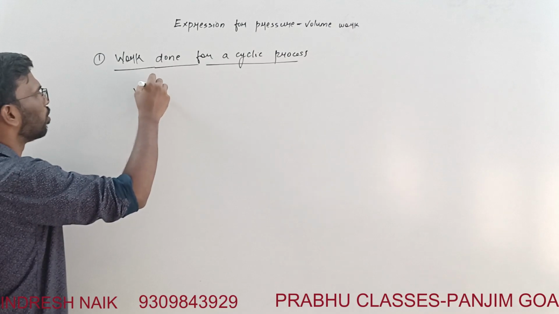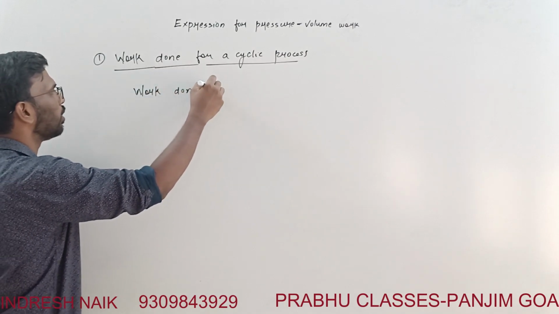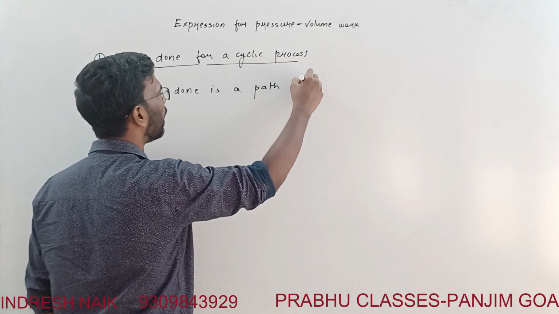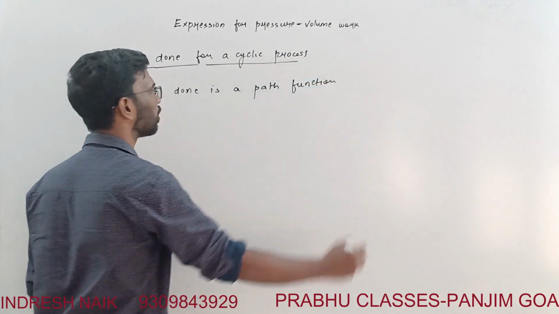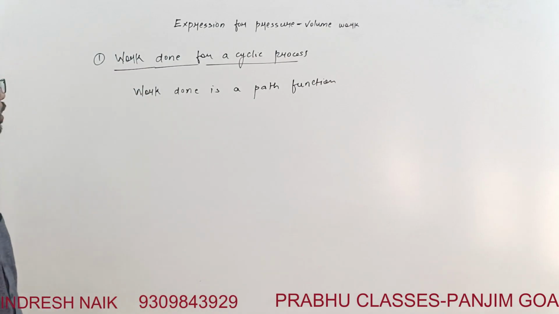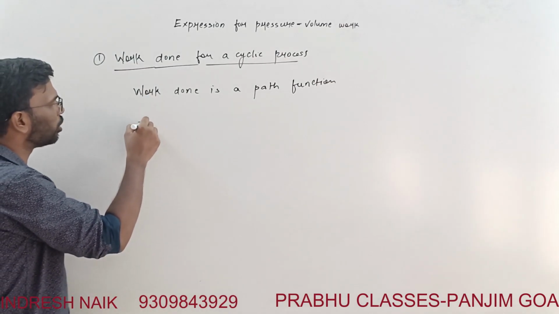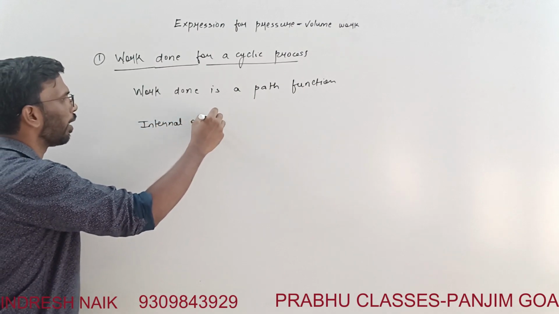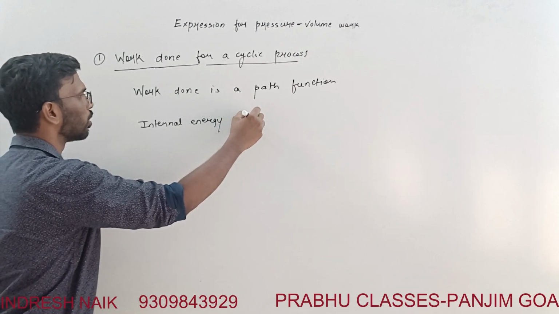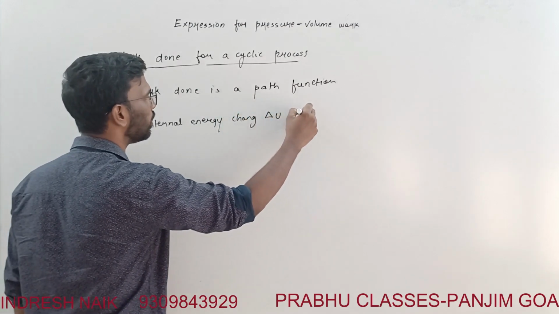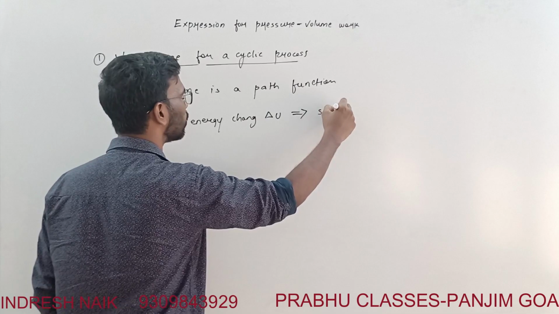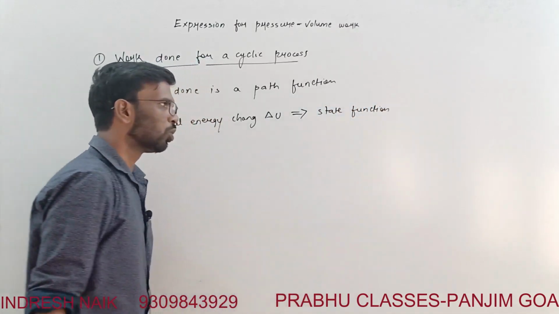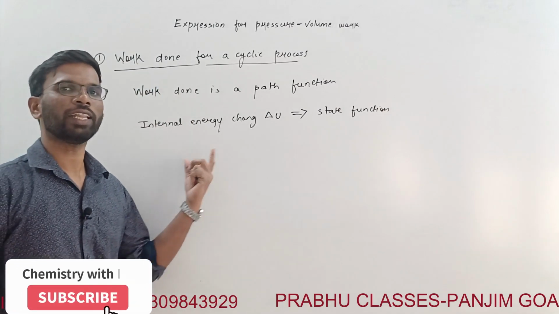We know that work done is a path function, meaning it will depend upon the path, right? Whereas internal energy change, that is delta U, this is what? This is a state function. So it will depend upon the initial and the final state.